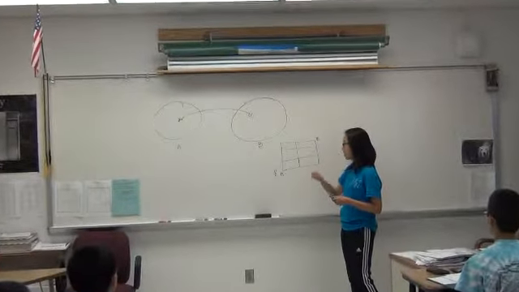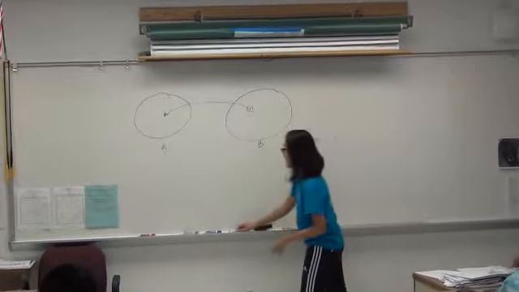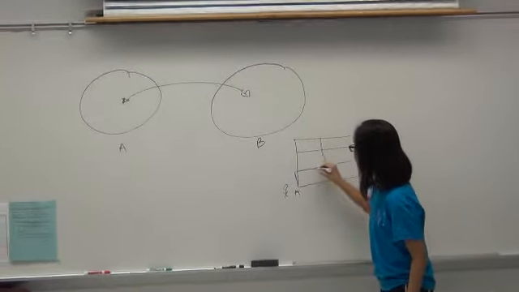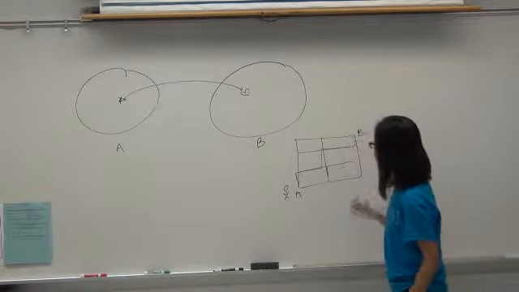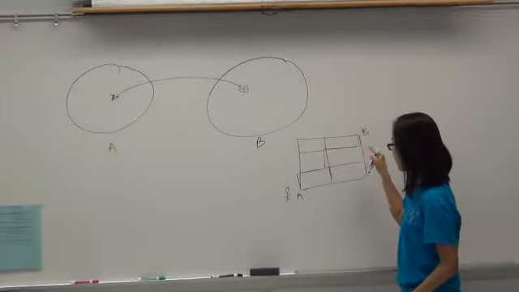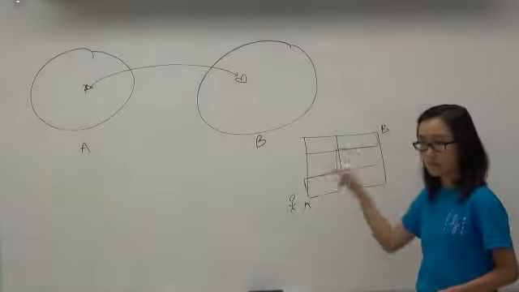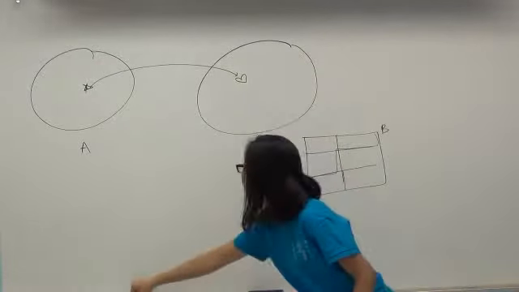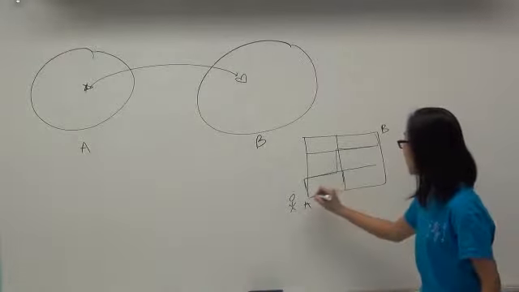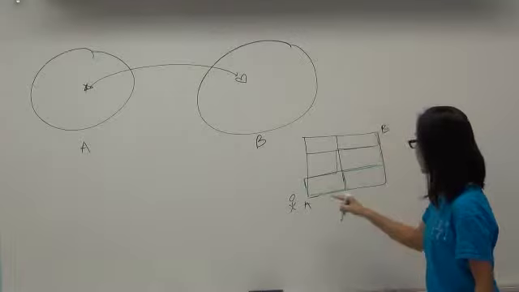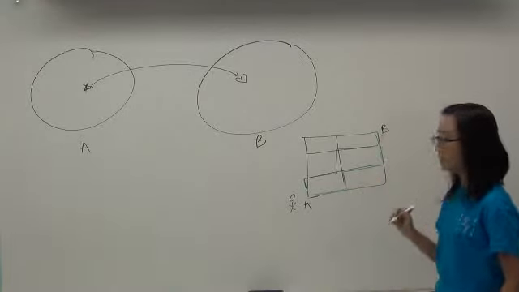So if you start drawing out a few paths from A to B, this is one path, right? And there are 1, 2, 3, 4, 5 steps in the path, right? So let's draw another path. There are also 1, 2, 3, 4, 5, right?